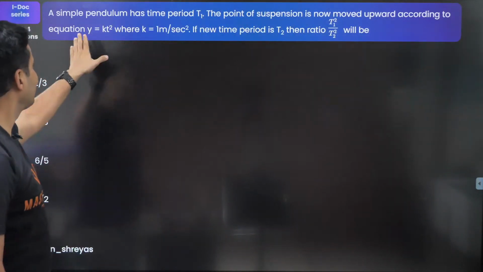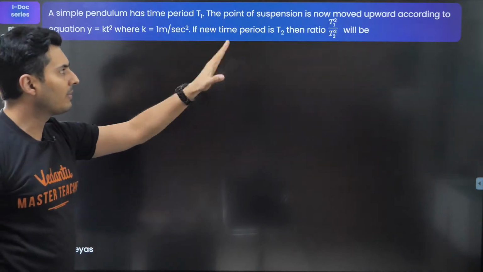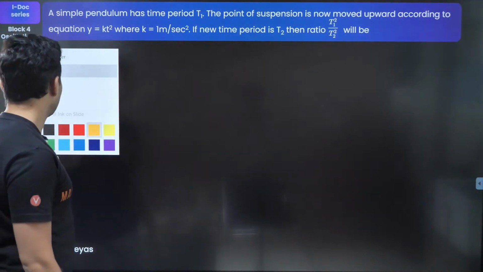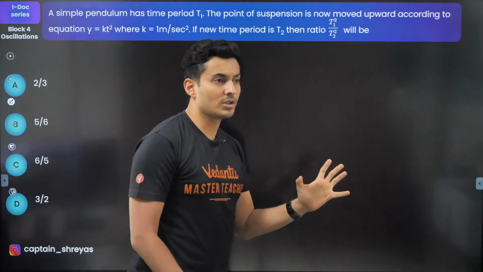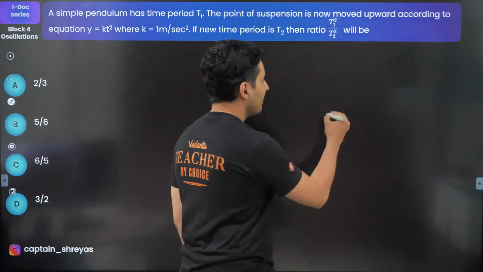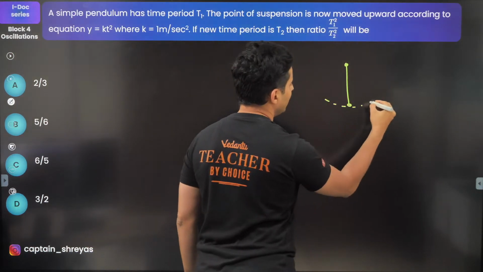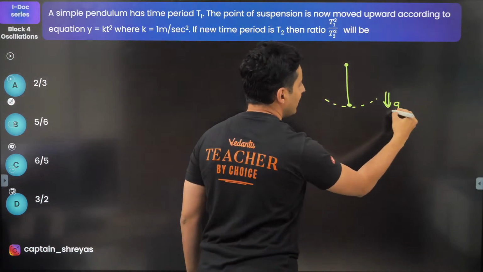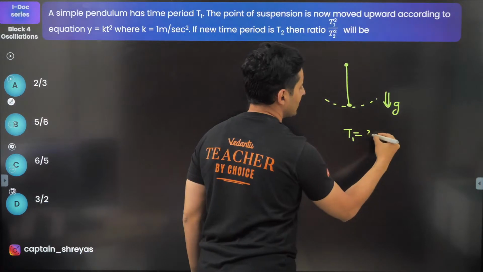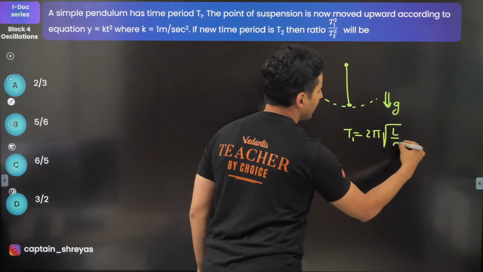It's moved up with some acceleration. The new time period is t2. What will be the ratio of the time period square? Very standard question, but you should understand the concept. When the pendulum is oscillating normally under the influence of gravity, the time period is just given by 2 pi under root L by g.